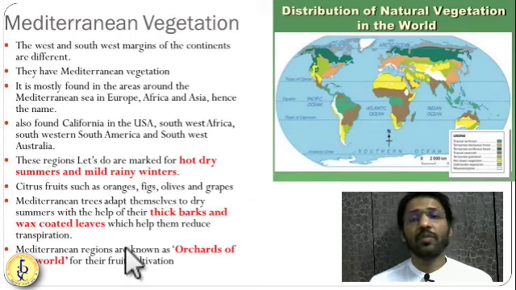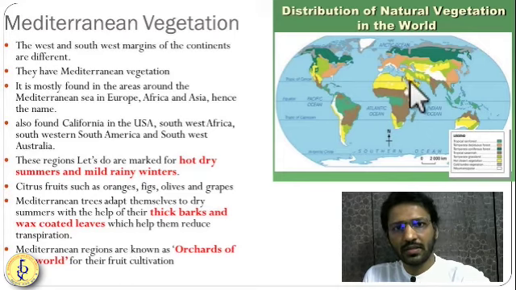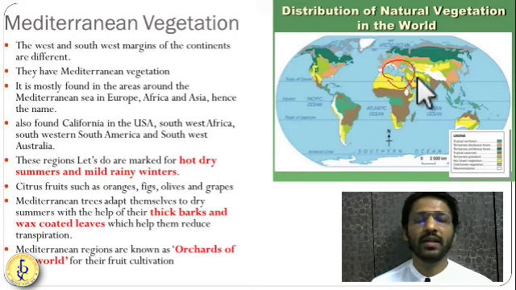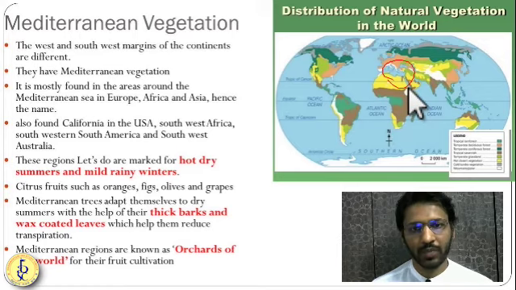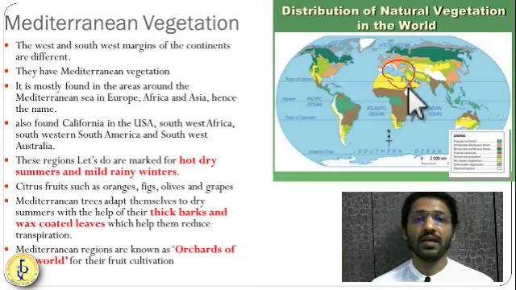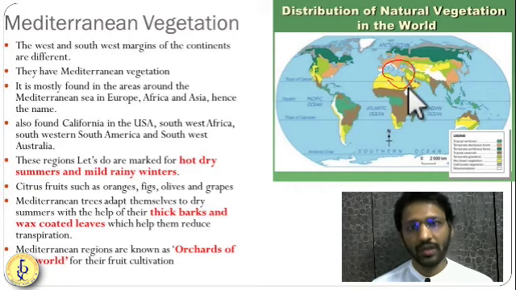So the next type of forest is the Mediterranean type of forest. The name Mediterranean comes because of the Mediterranean Sea. They are developed around the Mediterranean Sea. That's why this climate is known as the Mediterranean type of climate. In the Mediterranean region, generally summers are hot and there is no rainfall in the summers. But rainfall is there in the months of winter.